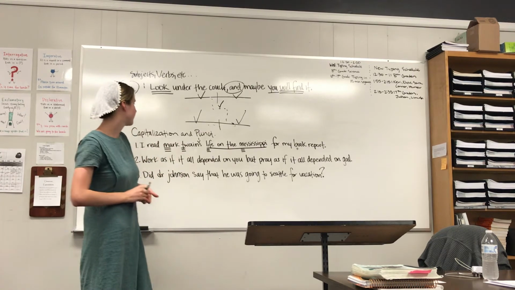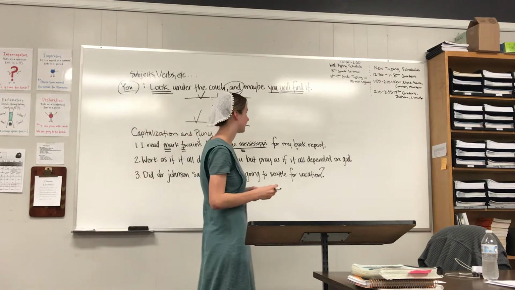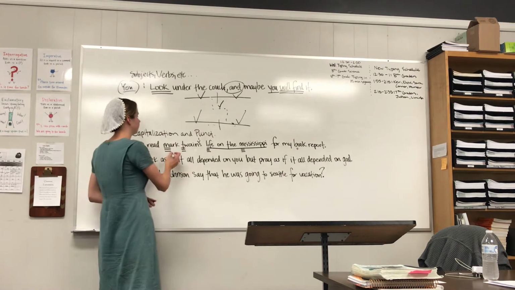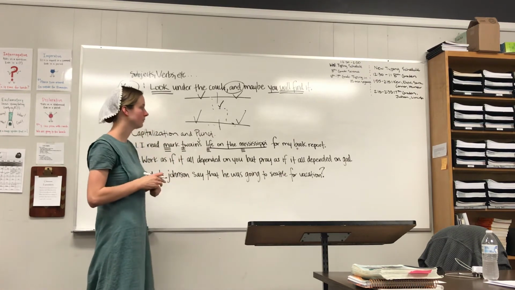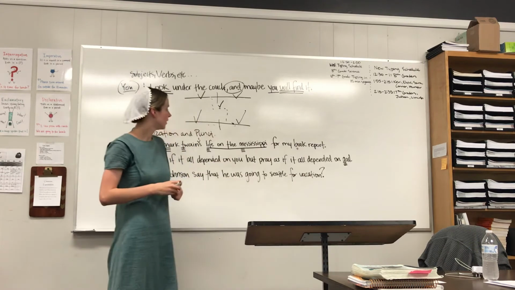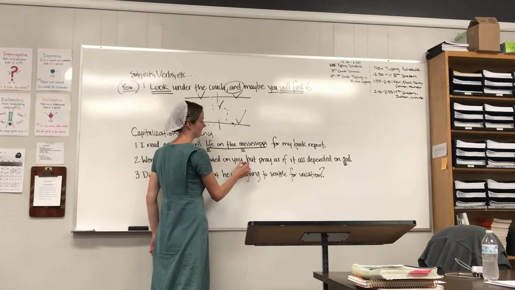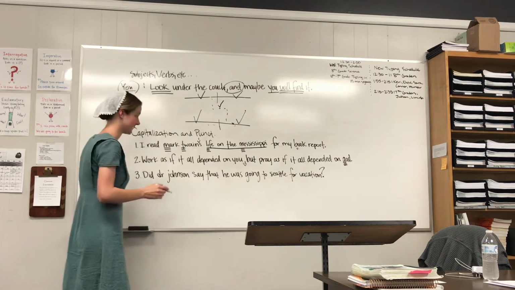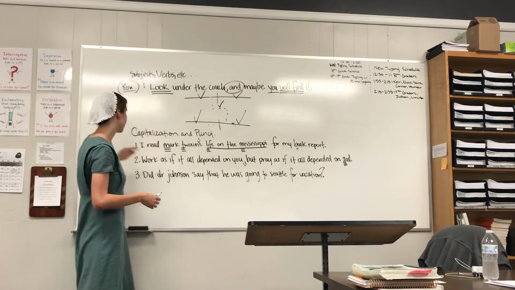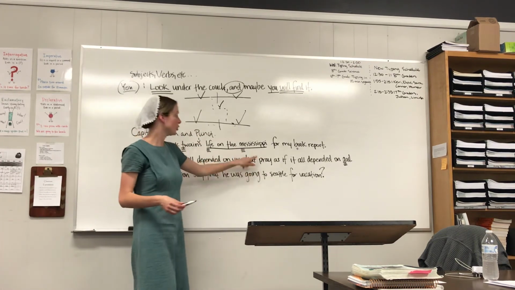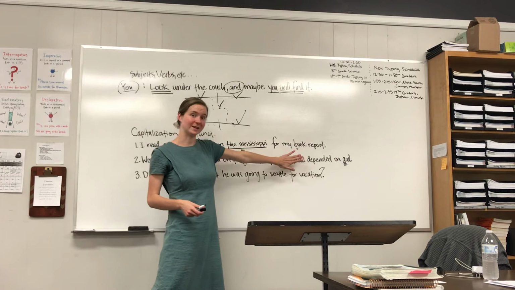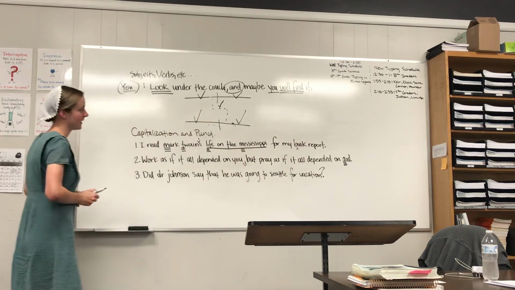Number 2, work as if it all depended on you, but pray as if it all depended on God. What does this sentence need? Notice that God needs to be capitalized because it's talking about the one true God. You also need to insert a comma right before the word but, because there's actually no subject here, but it's an imperative sentence. You work as if it all depended on you, but you pray as if it all depended on God. So the pattern is subject, verb, which is a compound sentence and you need a comma. That's all it is for that sentence.